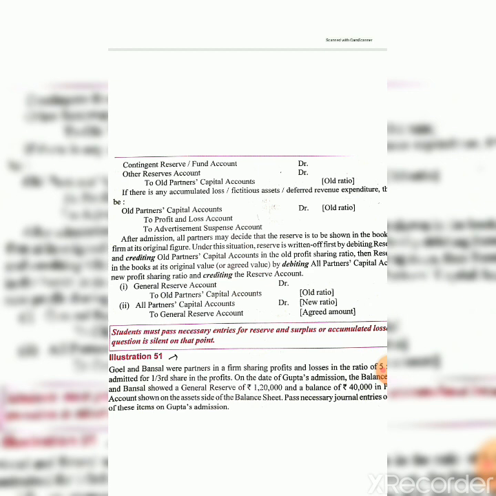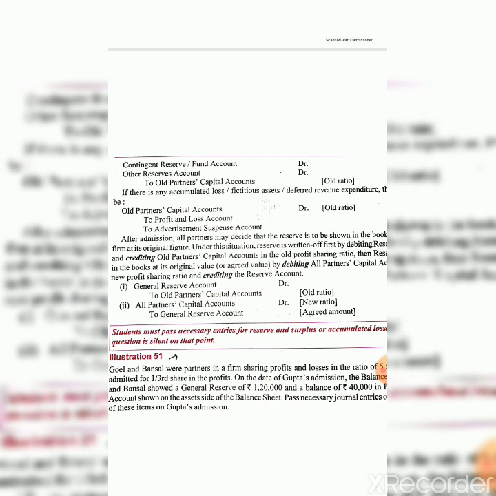Sometimes partners agree that in general reserve fund the same amount will be mentioned, or the general reserve fund will be maintained as it was. In that case, general reserve is again created by debiting all partners' capital accounts.